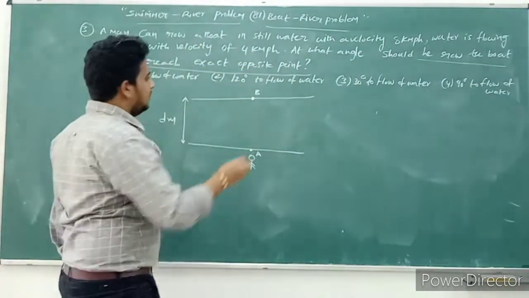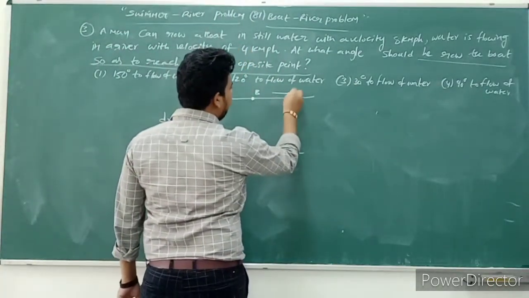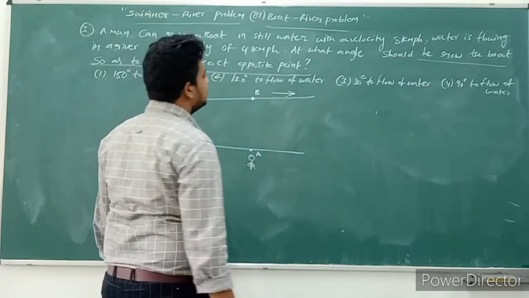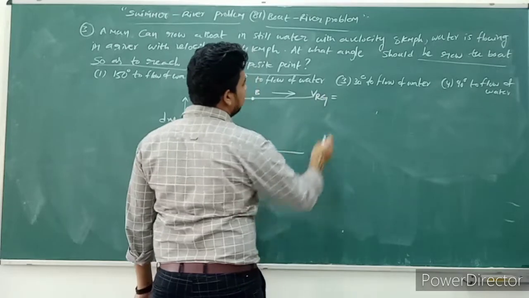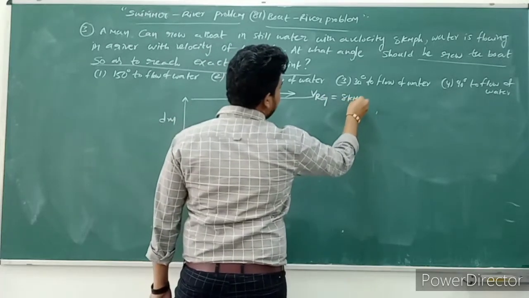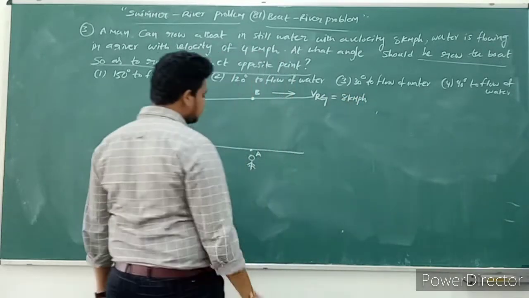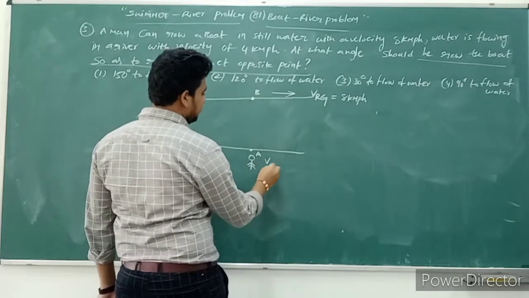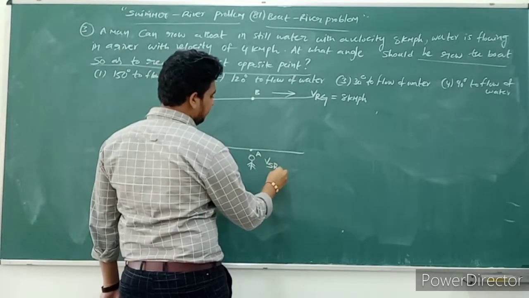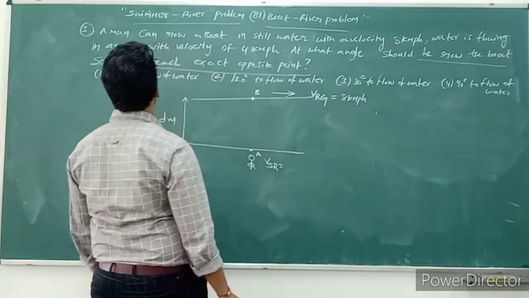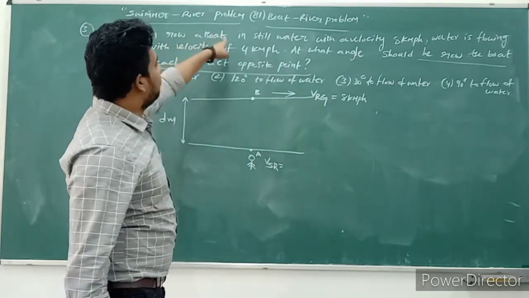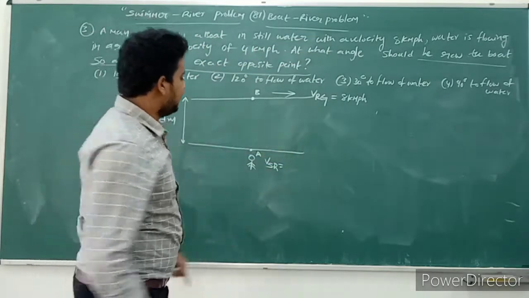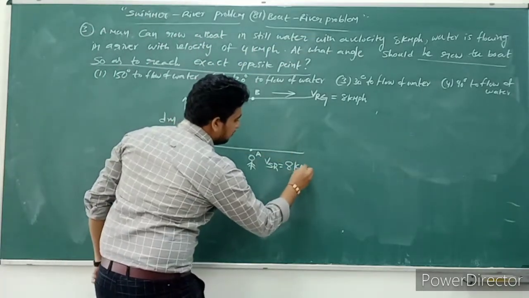For example, here the river flow is given. What is the river flow here? River flow is the velocity of the river with respect to ground. The velocity of the river with respect to ground is 8 kilometers per hour. Velocity of swimmer with respect to river. A man can row a boat in still water with a velocity of 8 kilometers per hour.